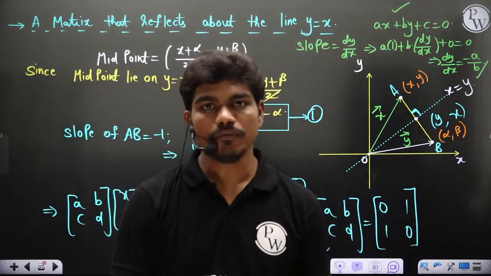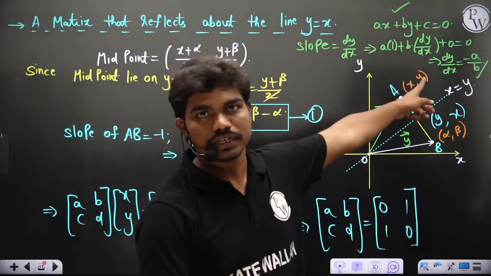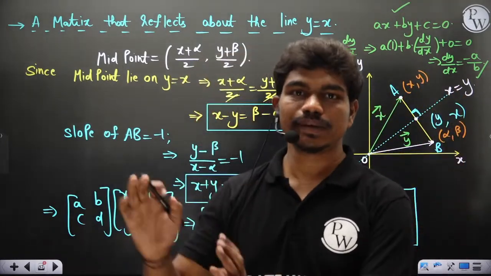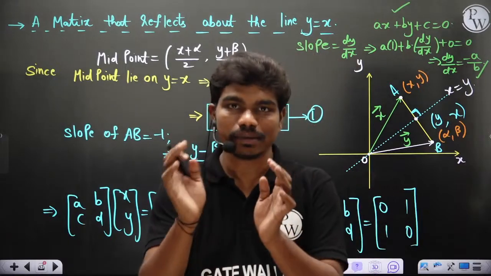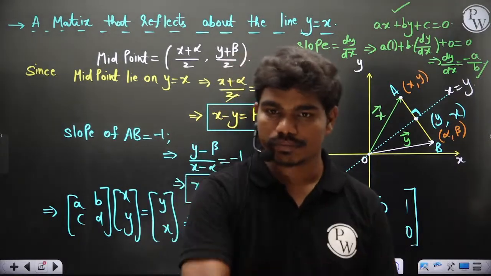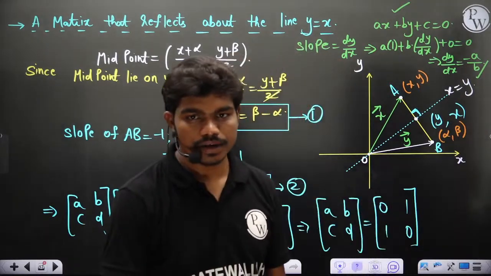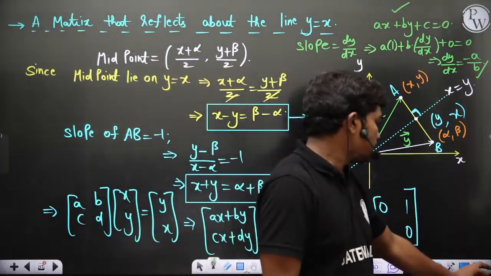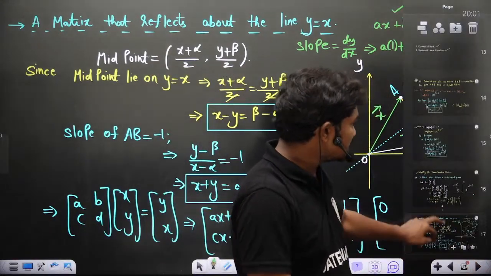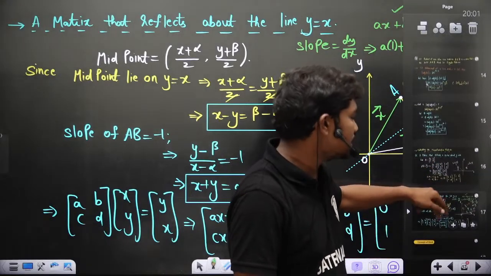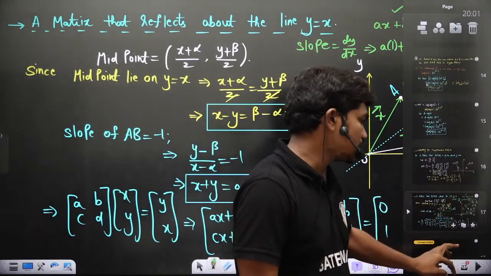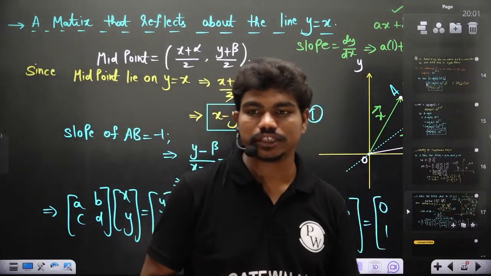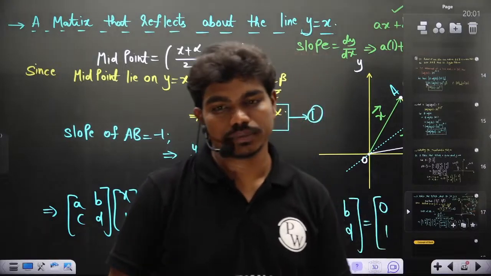Or else you know this form y equal to mx plus c. If you try to convert that equation into y equal to some constant into x plus some constant, the constant which is in multiplication with x comes out to be minus a by b. That's how you can also decide. Clear? Yes, minus a by b is the correct answer of course. So anyway, with this I would like to close the concepts of determinants and the matrix algebra, transformation matrices, whatever we have learned a lot. If you just go through the PYQs, you can solve almost all the PYQs in this.